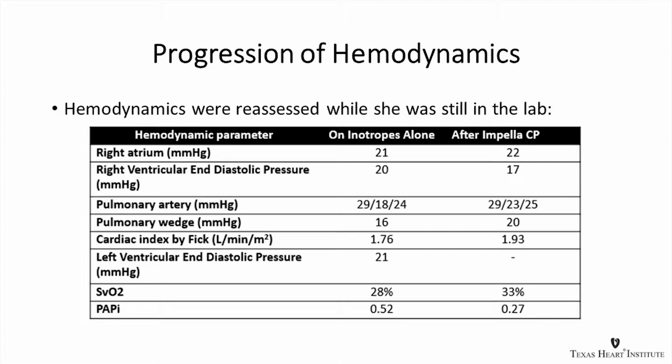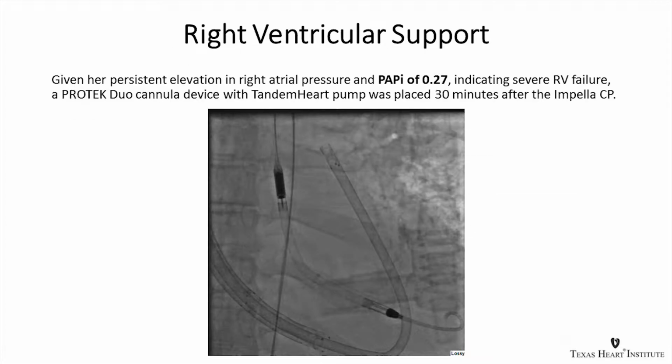So this is in the same visit. We kept her in the cath lab, and about 30 minutes after placement of the Impella CP, we placed a 29 French ProtekDuo cannula device that was attached to a TandemHeart pump. As you can see, the inflow cannula is in the right atrium, the outflow cannula is in the main PA. What we did basically, we had the PAC in, we placed a very stiff wire through the PAC, removed the PAC, and then placed this 29 French cannula device and attached it to a TandemHeart pump. And this is a good image of both pumps working together in tandem.